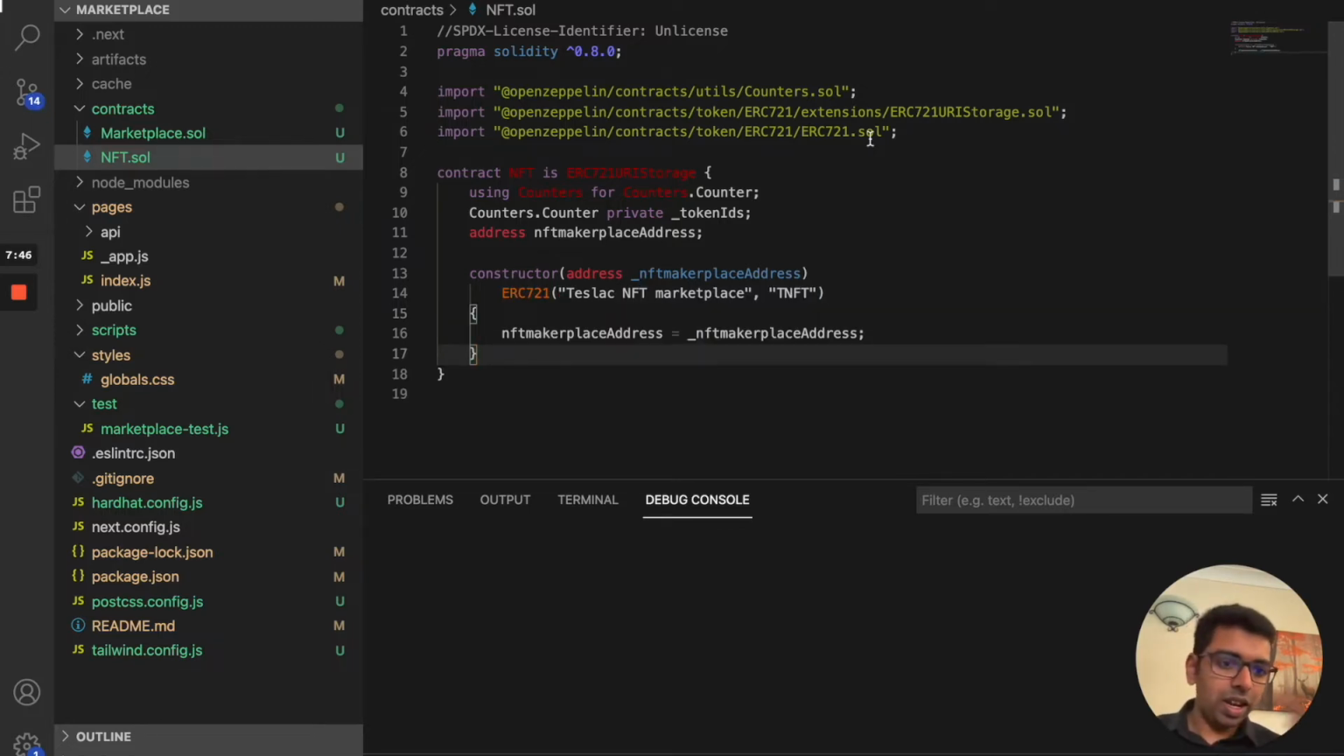We need to create an item. We need to mint an item. Those kinds of code we still have to write. Before we do that, I'm just going to leave it here and start writing the marketplace contract.